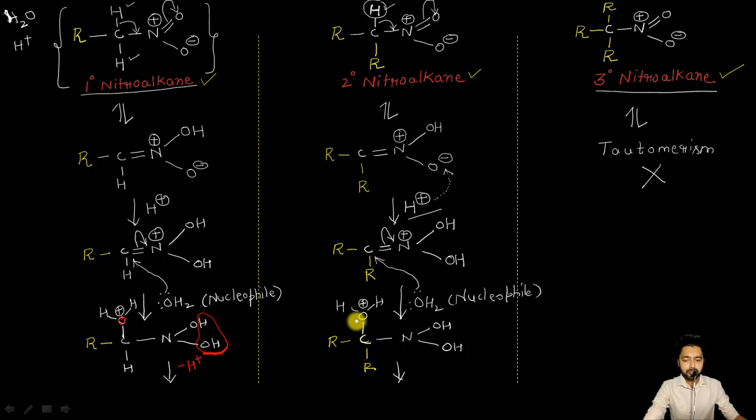First of all, it is going to lose an H positive ion from here so that the positive charge on this oxygen atom can be neutralized, and likewise it will also be losing a molecule of water from here because the two hydroxyl groups on the same atom are never stable. Finally, giving rise to R here, single bond my carbon atom, then this hydrogen atom here, a single bond nitrogen atom.